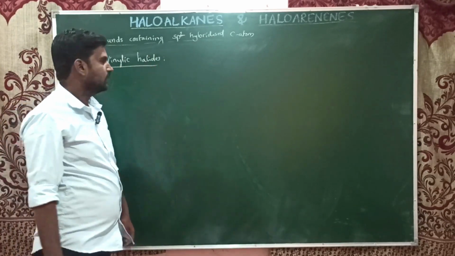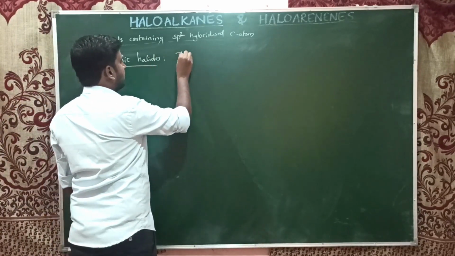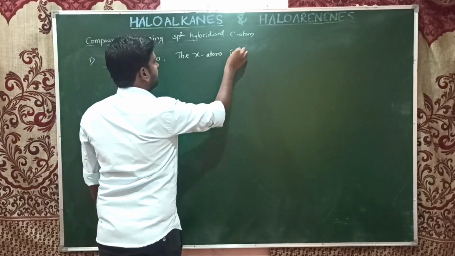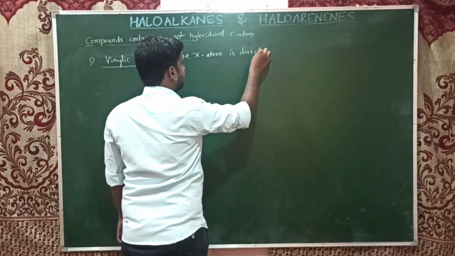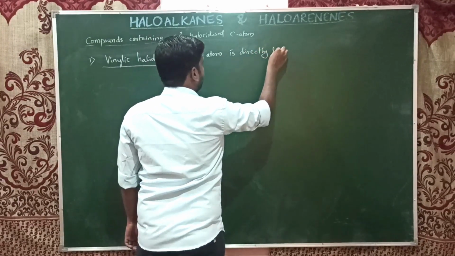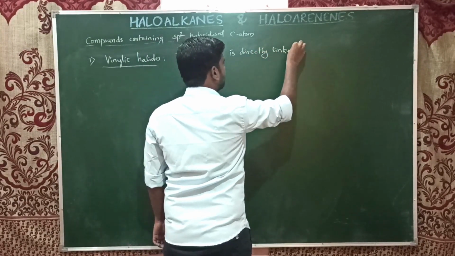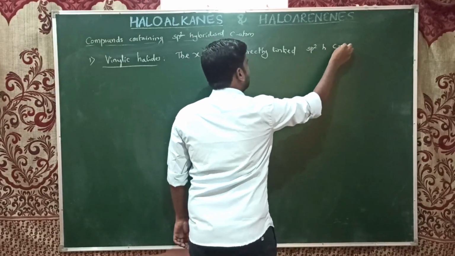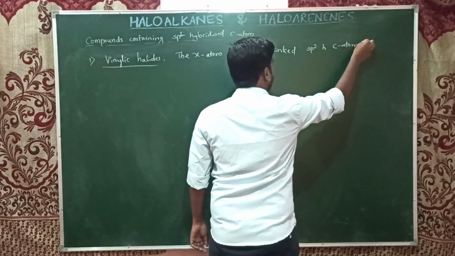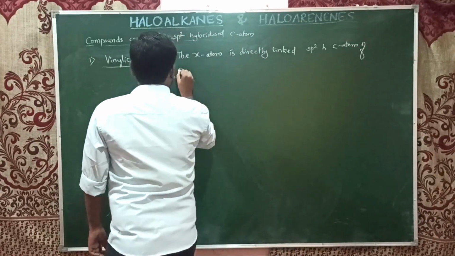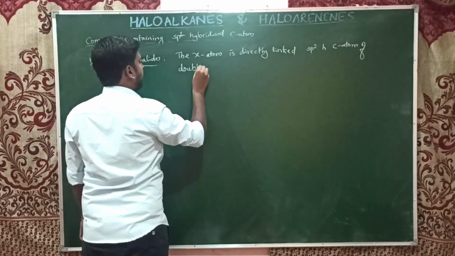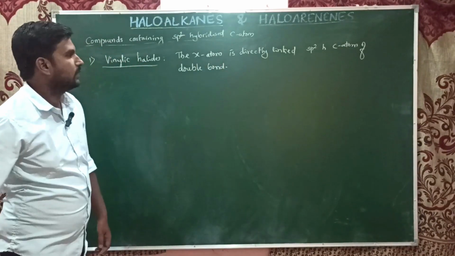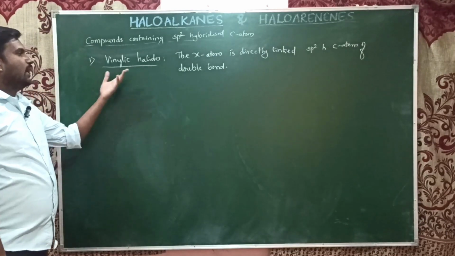Here the same thing: the halogen atom is directly linked with the sp2 hybridized carbon atom of a double bond. So these are known as vinylic halides.